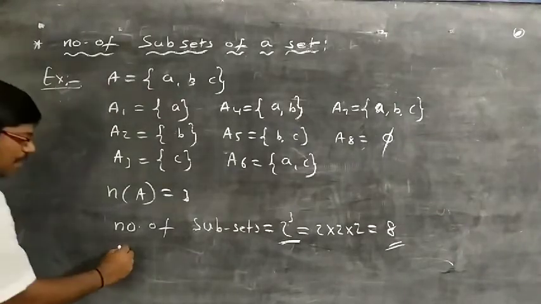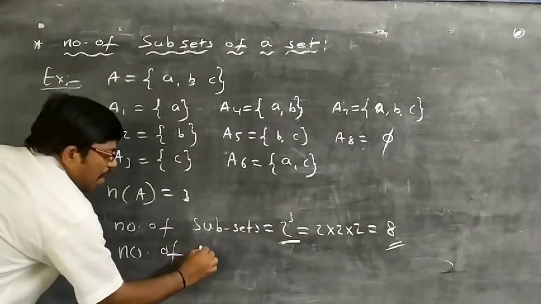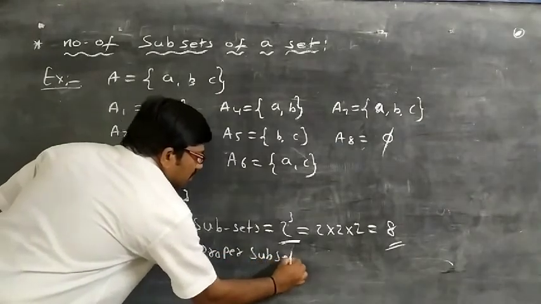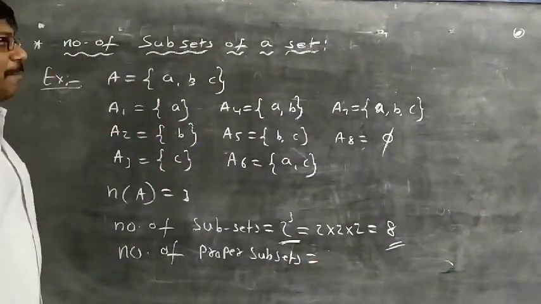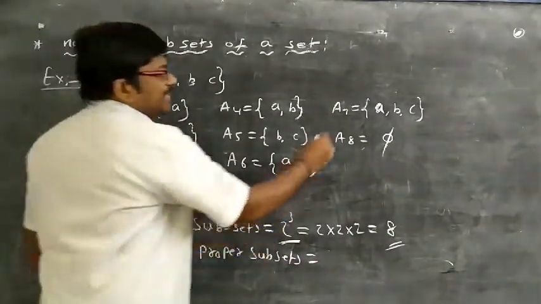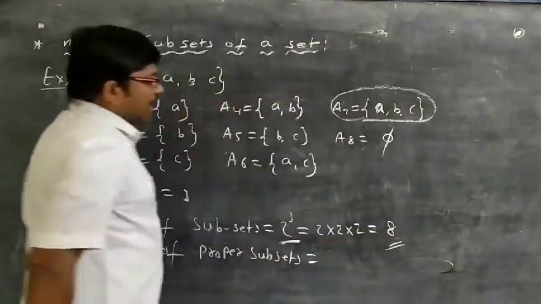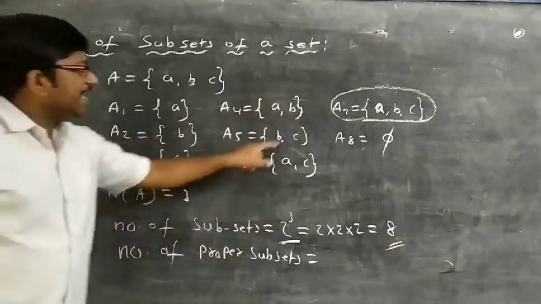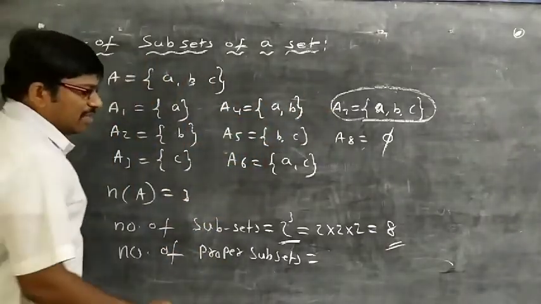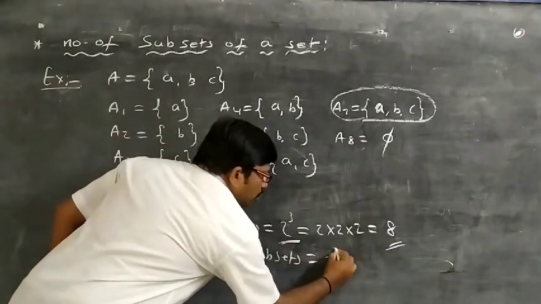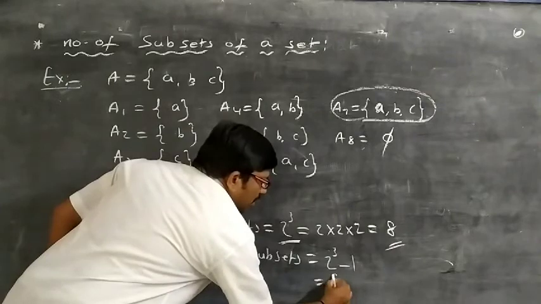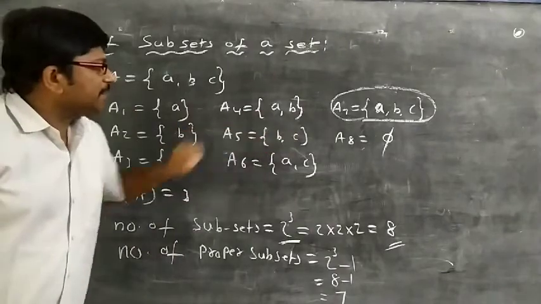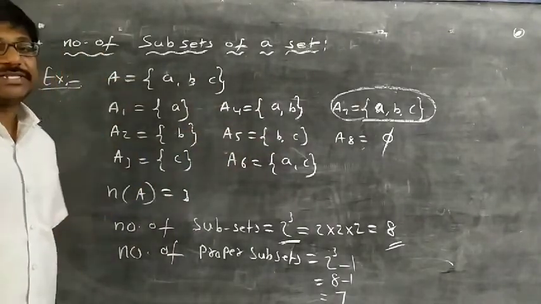Okay, and the number of proper subsets. Proper means except the set itself. So how many subsets are there? Proper means except itself. How many are there? 7. How did we get 7? 2 cube minus 1, that is equal to 8 minus 1, that is equal to 7. Okay. There are 7 proper subsets and 8 total subsets.